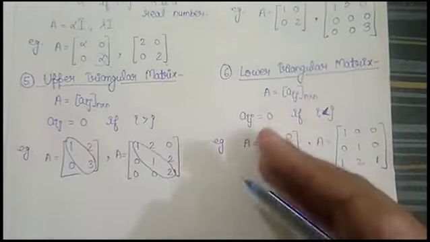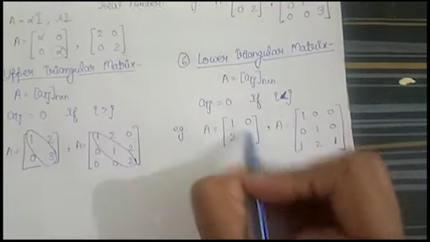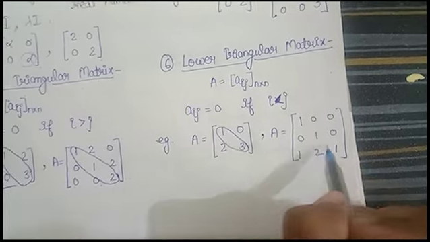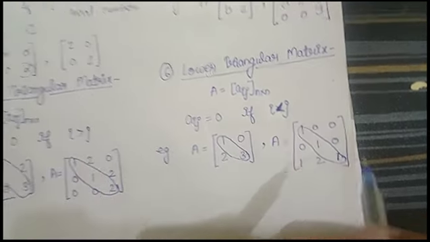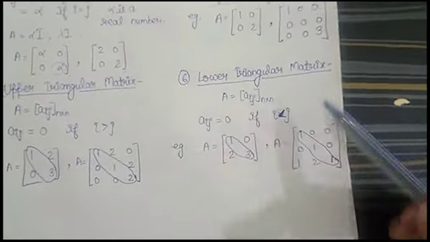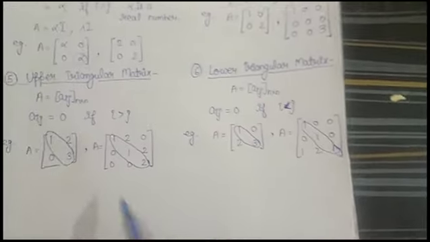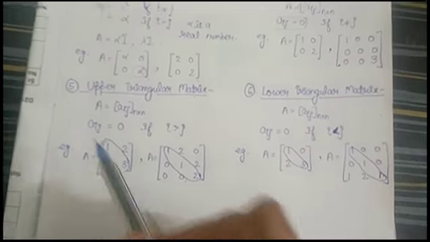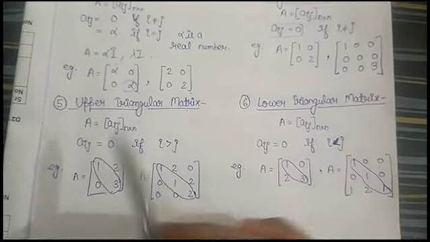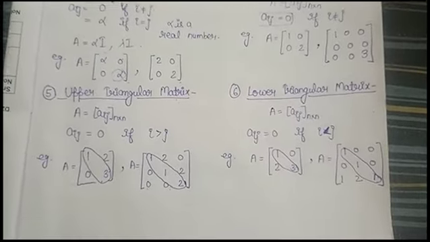And similarly, if the elements above the diagonal are 0, then that matrix is known as the lower triangular matrix. Lower triangular because the elements on and below the diagonal can be non-zero and all the elements above the diagonal are 0. And in the upper triangular matrix, the elements above the diagonal are non-zero and below the diagonal are 0.